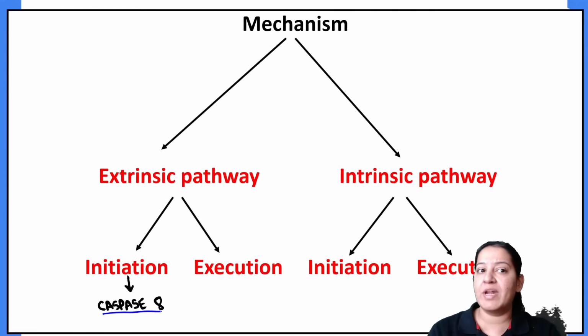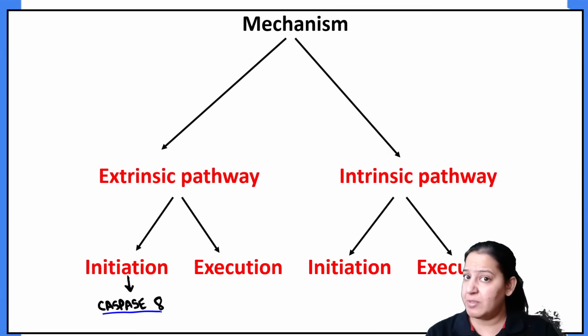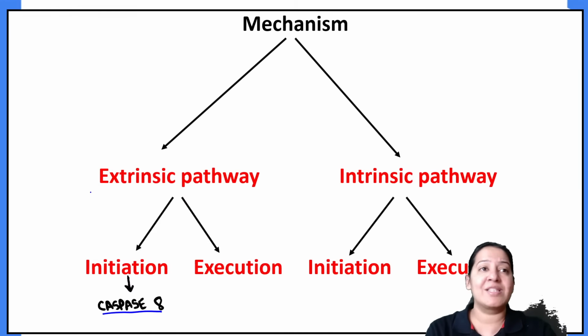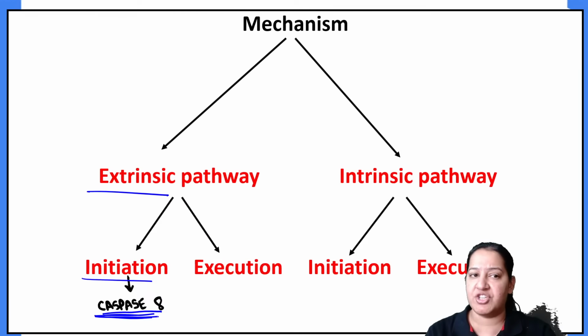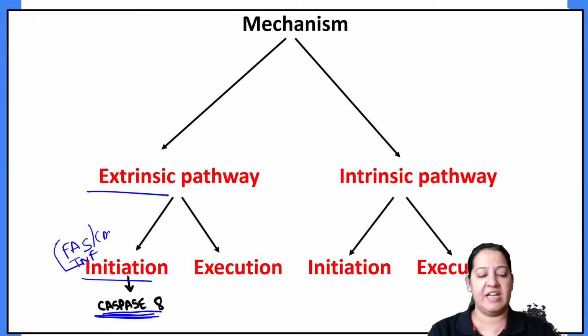Please hold the story. It is the intermission of the movie. After the intermission, the movie will be continued later on, right? So I am leaving the initiation phase of the extrinsic pathway here. Caspase 8 activation, how is it done? Either by Fas receptor or TNF receptor. Fas is also known as CD95. Through both of them, caspase 8 is activated.